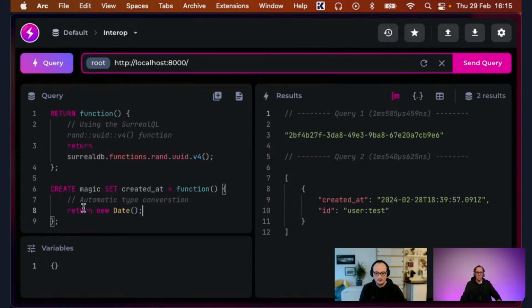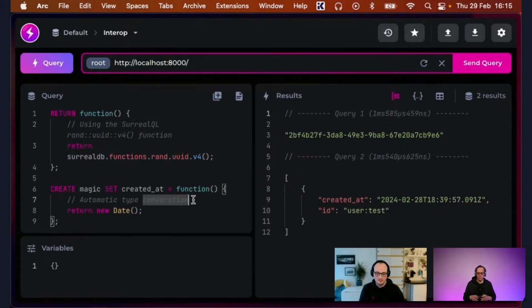You can create a new date in JavaScript, and then it's automatically converted to a SerialDB datetime, so you're going from the JavaScript to the SerialQL. The opposite is also possible, where in the JavaScript function you're calling a SerialQL function. So you have the flexibility to do both ways depending on what is best for your use case.